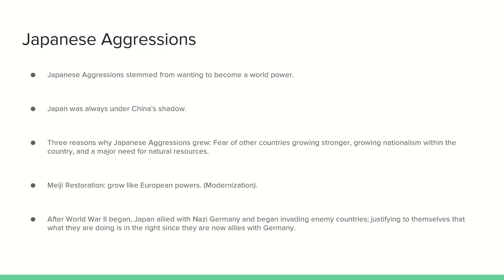After World War II had begun, Japan signed a treaty with Nazi Germany and allied with them and Italy, and began invading enemy countries around them at a more increased rate. They felt like they were justified, since they were now allies with Germany.